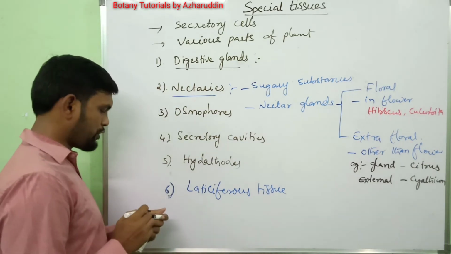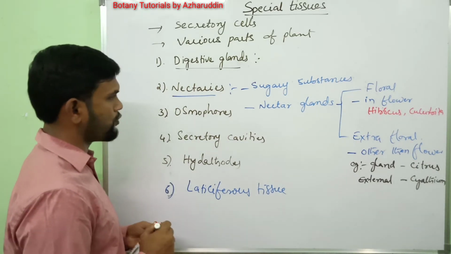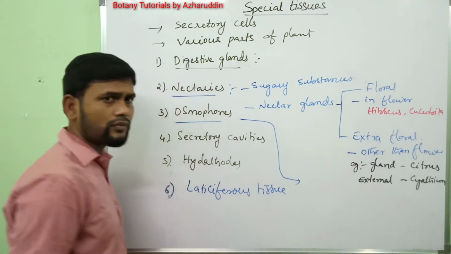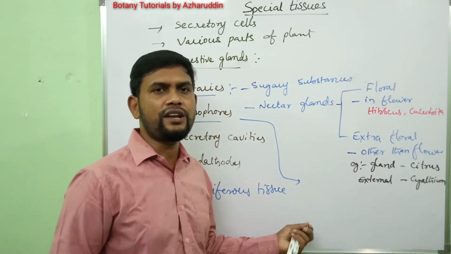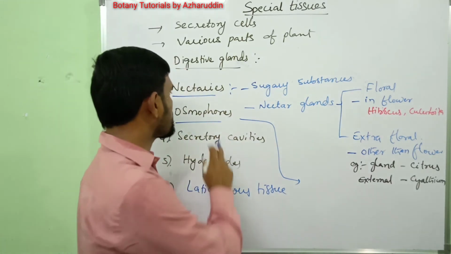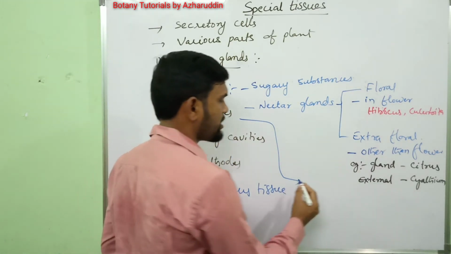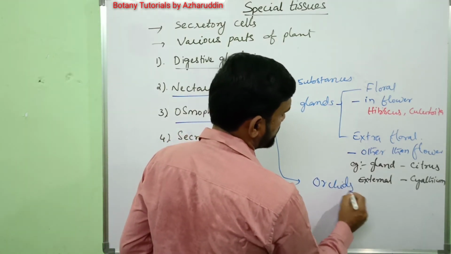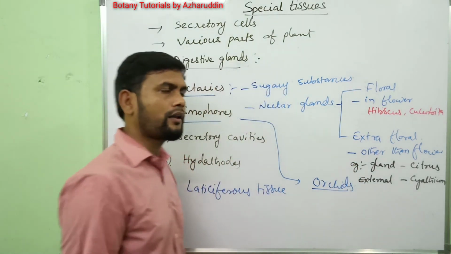Next, coming to the third one, osmophores. In some plants, the special fragrance of flowers is due to some glands. Those are called osmophores. These osmophores are mainly found in orchids.